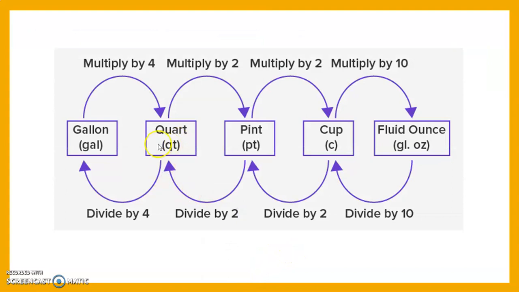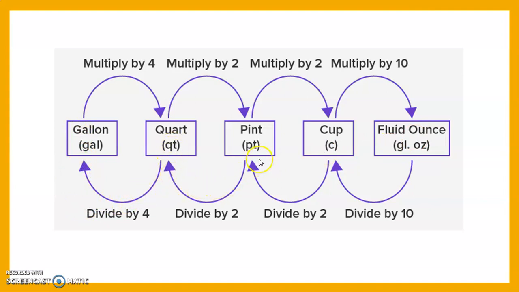Then we see these are the conversions of capacity. After gallon is quart, then pint, then cup, and then fluid ounce. Gallon is the major unit. Almost 1 gallon is equal to 2000 ml, then 1 quart is 1000, pint is equal to 500, cup is equal to 240, and 1 fluid ounce means almost 30 ml.